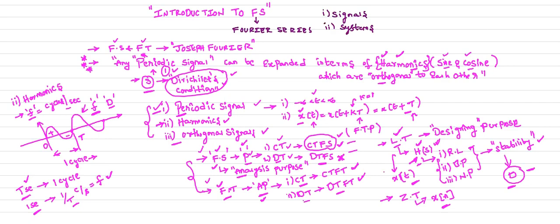Now in real time, all signals are not periodic in nature. In real time, all are random signals.